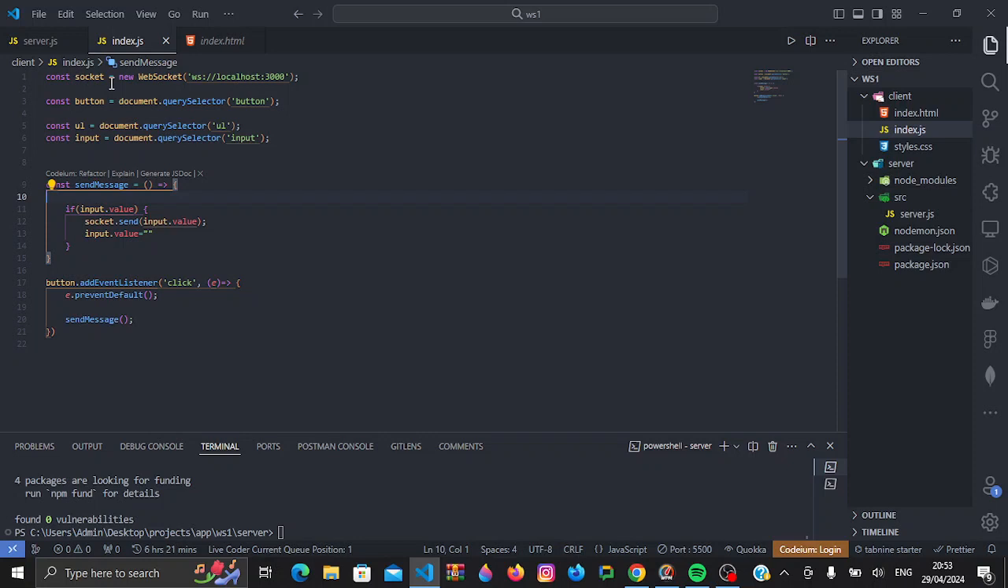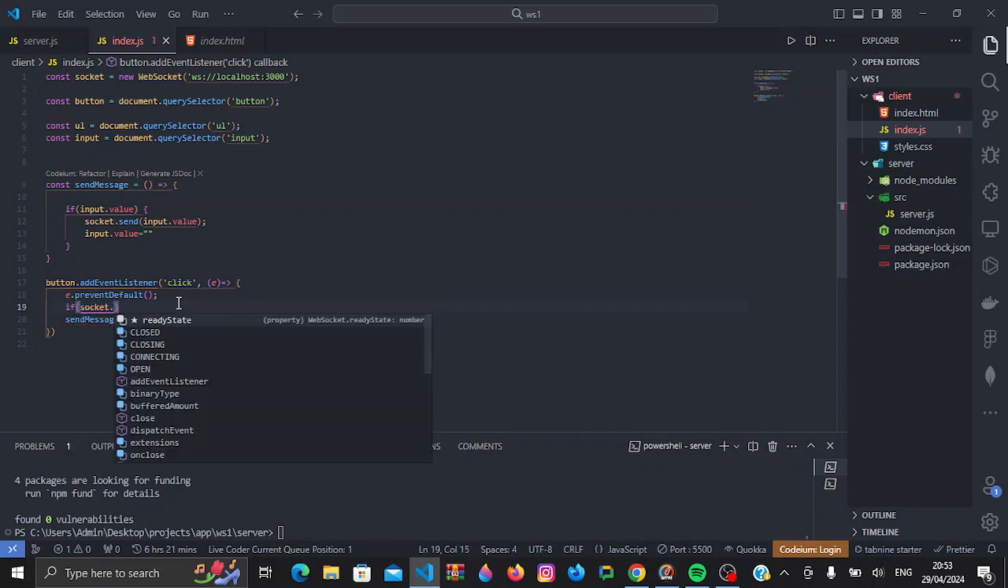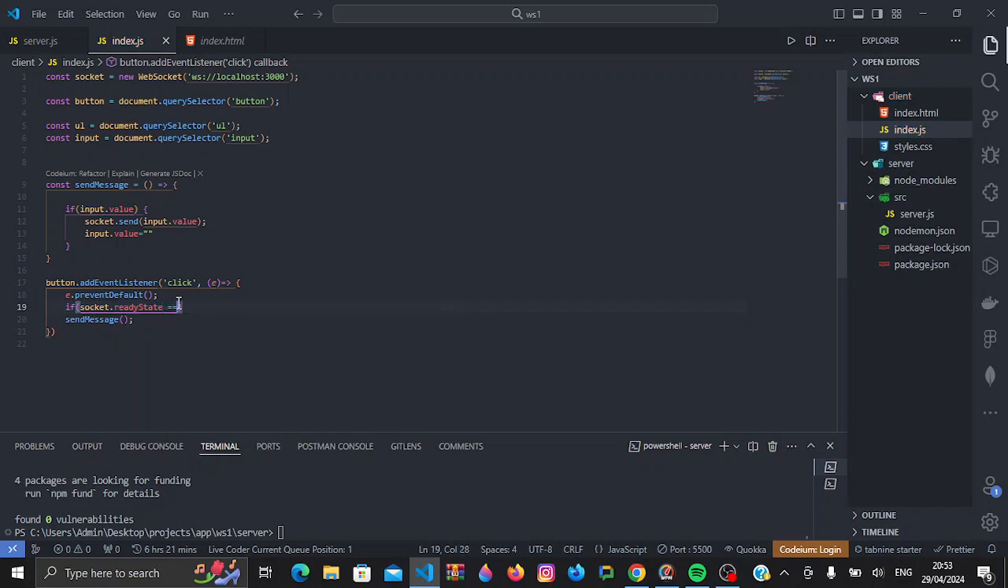So in order for us to send the message only when the connection has occurred, this is what we'll do. We'll come here and do if socket.readyState equals 1, then we can run this here.